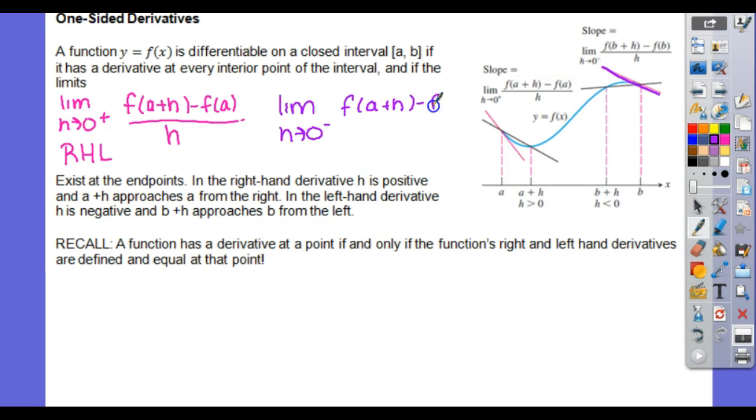And it would be the same formula. So these are your left and right hand limits. We can now actually refer to these as left and right hand derivatives. So these are also derivatives.